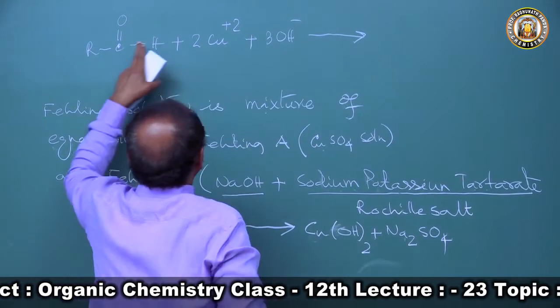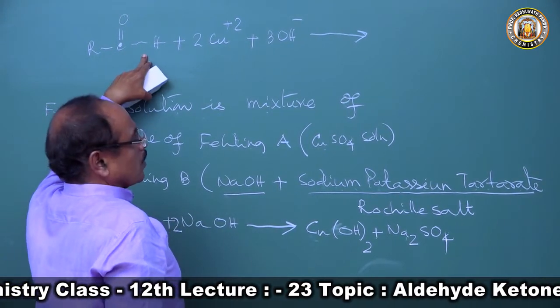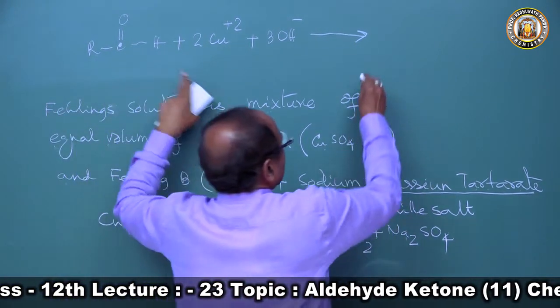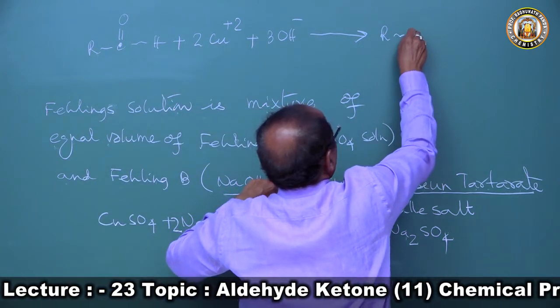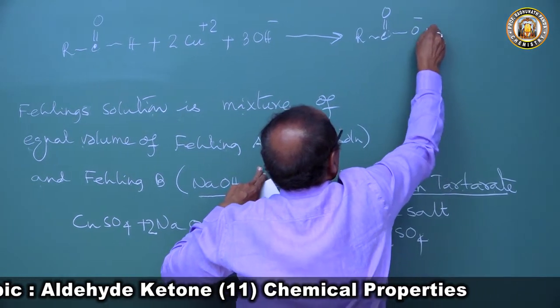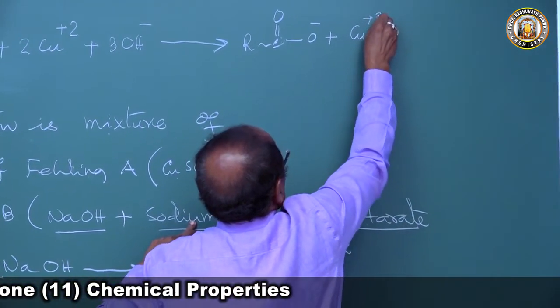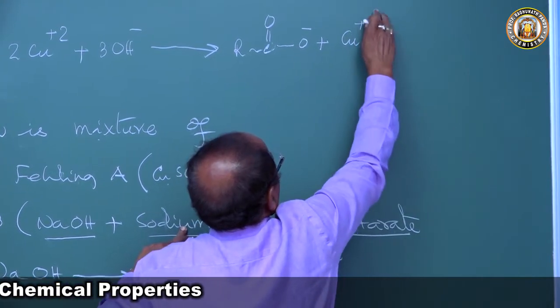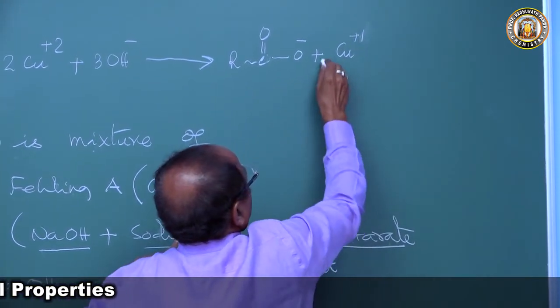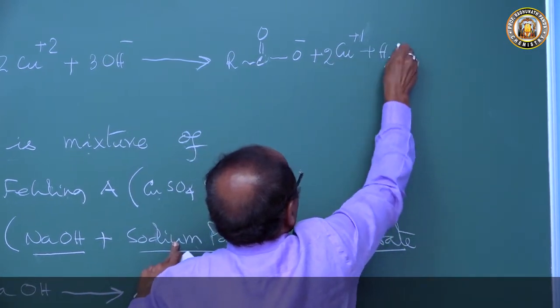The cupric ion oxidizes the aldehyde to the carboxylate ion, RCOO minus. The cupric ion is reduced to cuprous ion, and a water molecule is produced.